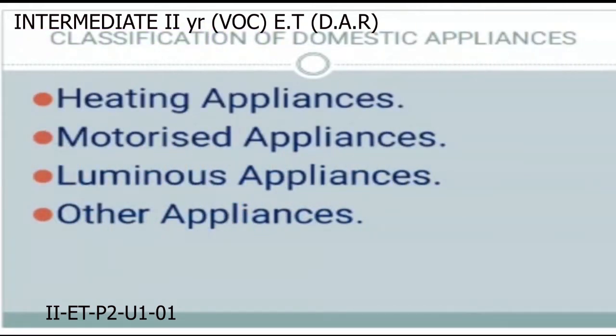These domestic appliances are classified, according to the working of the appliances, into 4 types. The first one is heating appliances, the second one is motorized appliances, the third one is luminous appliances, and the fourth one is other appliances. These appliances are classified as domestic appliances. Shall we move on to know briefly about all these appliances?